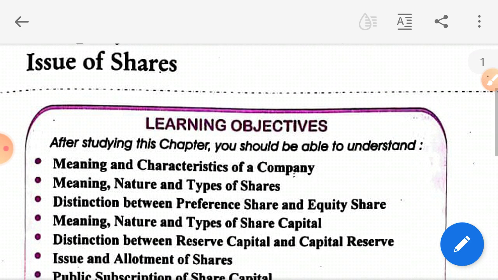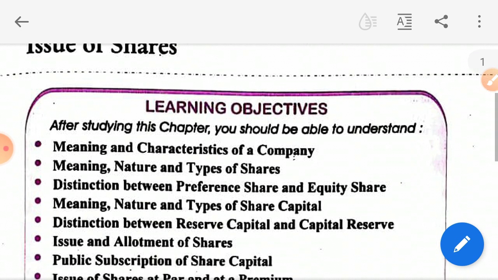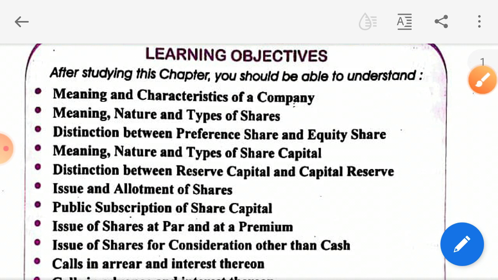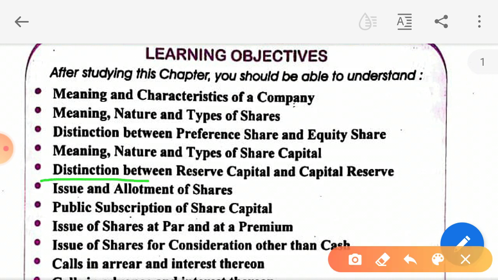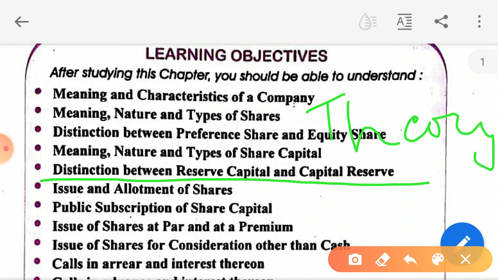Now, what are the topics which we are going to discuss? These are the topics, and up to here this portion is theoretical and this portion is theory as well as practical. We have discussed these topics in our 11th class commerce. Don't worry students, I'm going to discuss them now also.